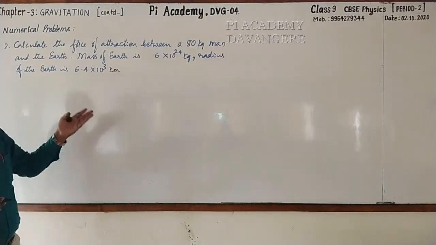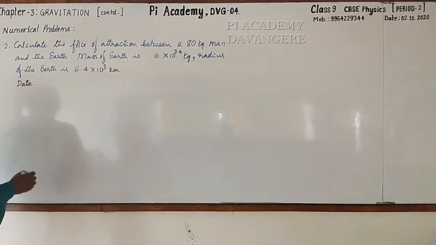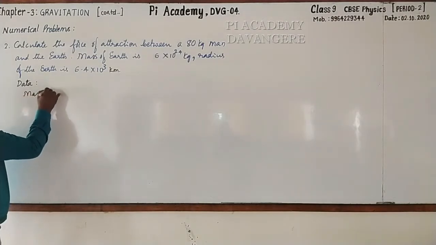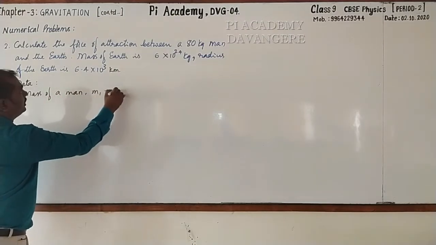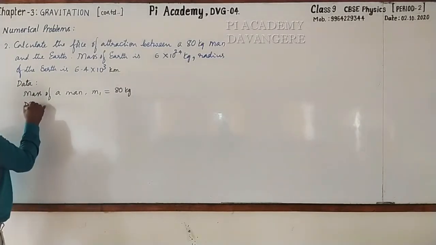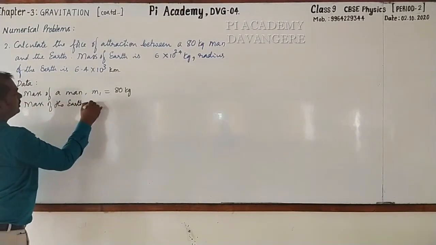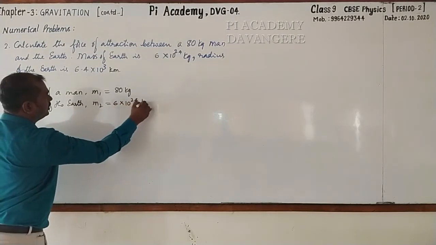After that, you have to start writing the data. Yes, it is data, I'll write. First, I'll write mass of the man. Mass of a man, you may take this as M1. It is 80 kg. Next, mass of the earth. How much? It is M2, which is equal to 6 into 10 raised to the power 24 kg.